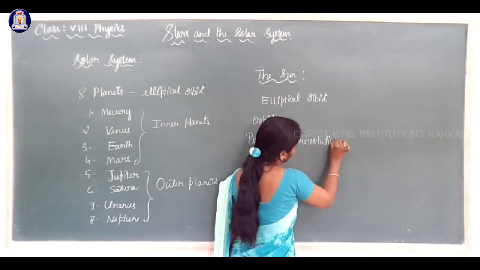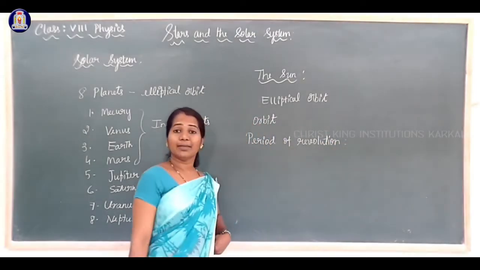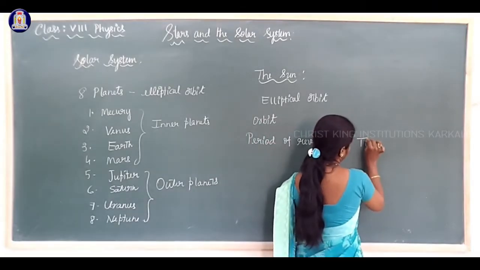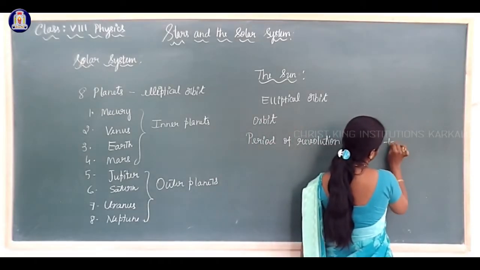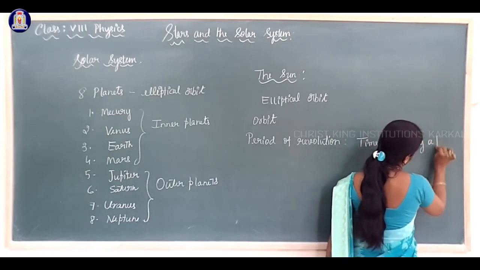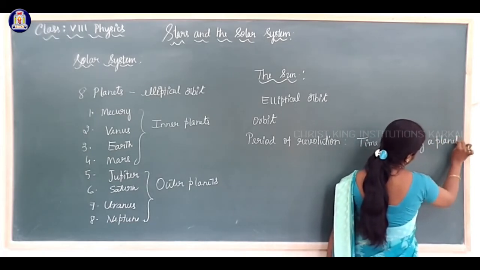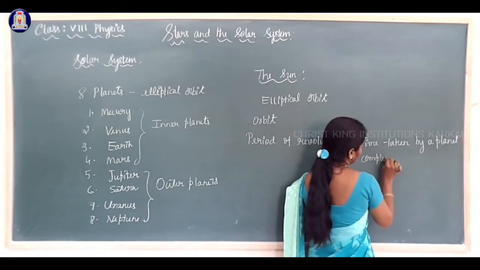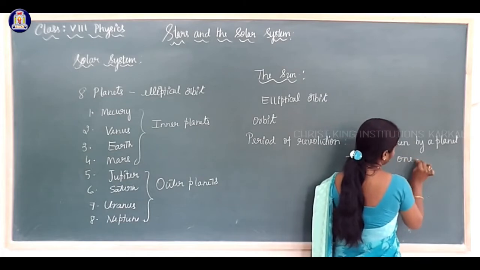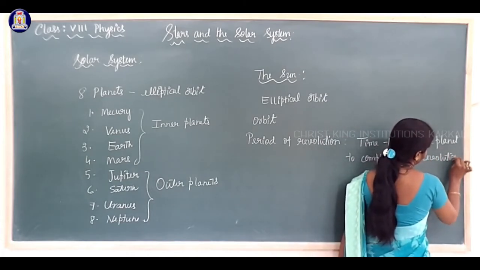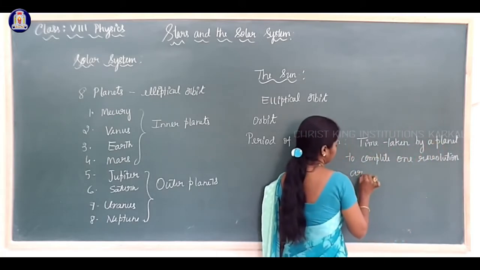What is period of revolution? Time taken by a planet to complete one revolution around the Sun.